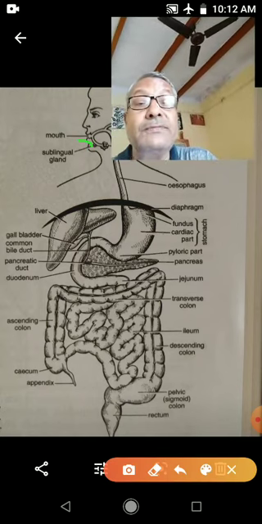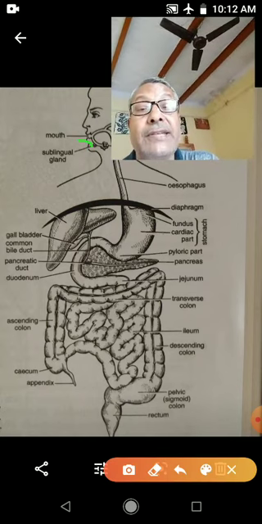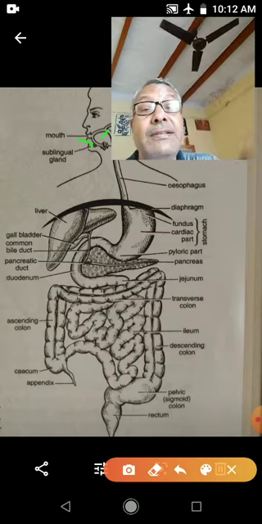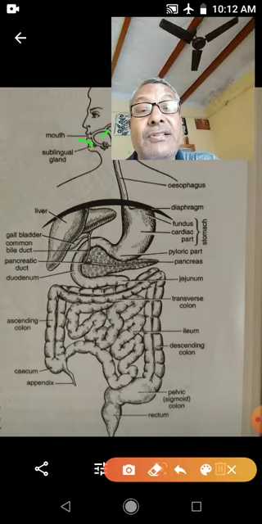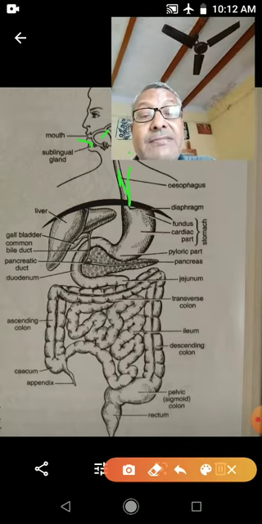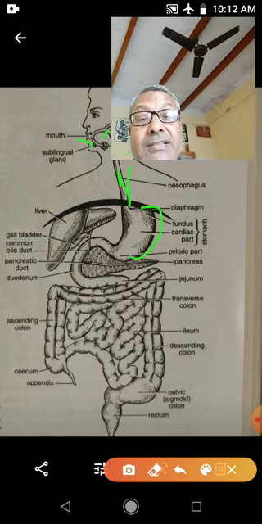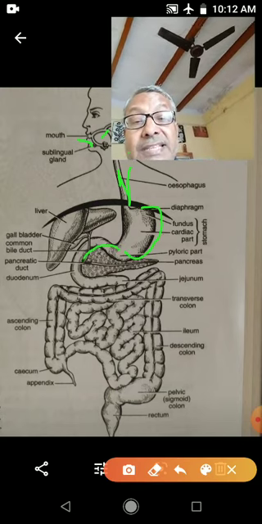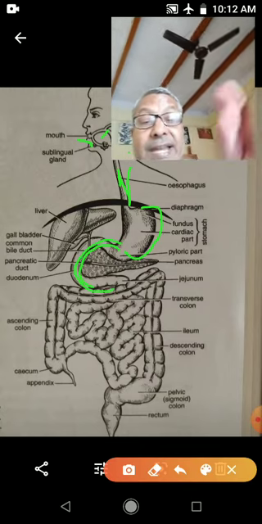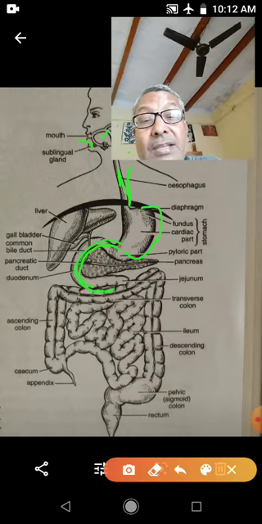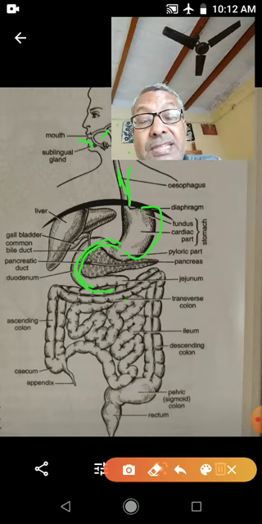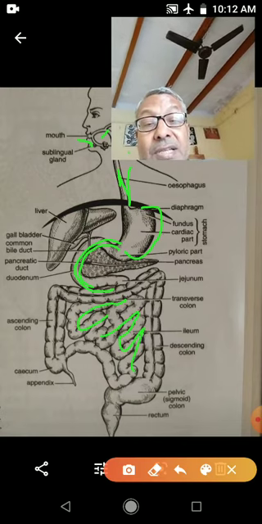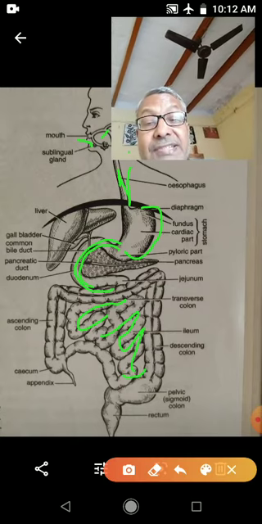There is the mouth, after that the mouth cavity, then pharynx, esophagus, this is the stomach, then the small intestine, but the C-shaped part of the small intestine is called duodenum, then there is jejunum, and after that ileum, then the large intestine will start.